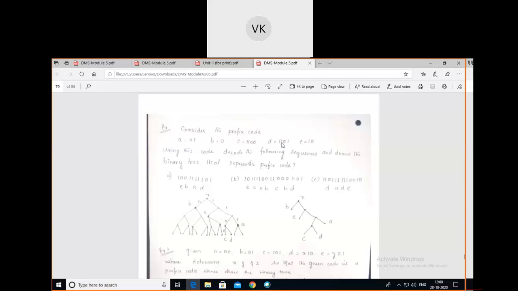The symbol D has the sequence number double one zero one, so for that I have written D. So for this sequence, after decoding, we have got this message here: E A E B C B D.